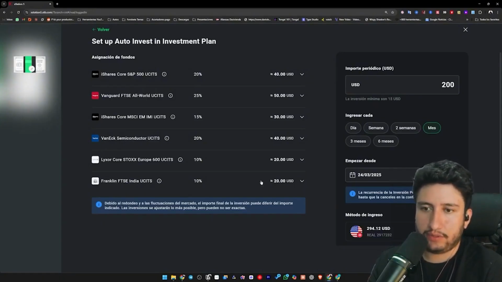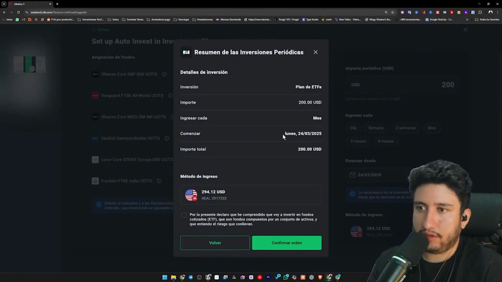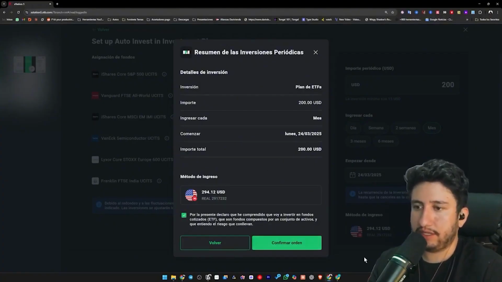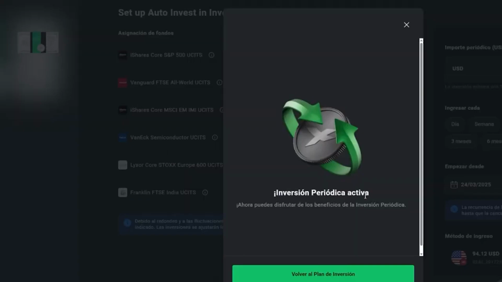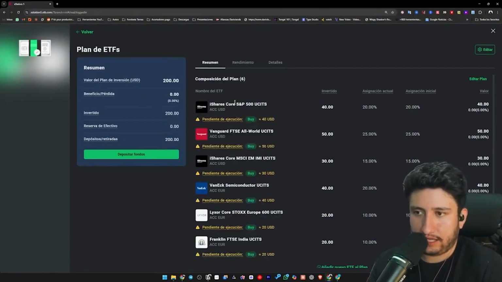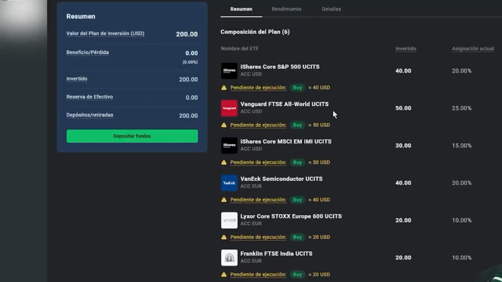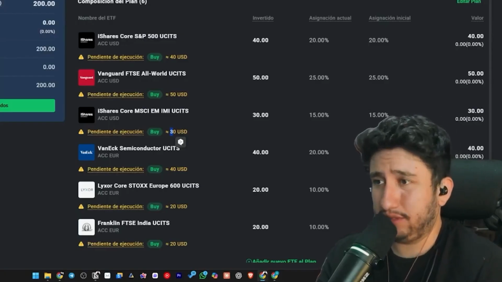Now we'll go to the summary to see how it looks. It tells us the ETF plan is $200 to be deposited each month starting Monday the 24th, and that's it. I hereby declare that I understand investing in exchange traded funds. I confirm the order and it's active. And that's it. You'll see the investment plan here and now it will show as pending execution. Why? Because the stock market is currently not open. This will naturally be executed once the market opens and the deposit is completed. And look, it turned out quite impressive because we have $40 here, $50 here, $30 here, and that concludes it. It's as straightforward as that. Genuinely remarkable.